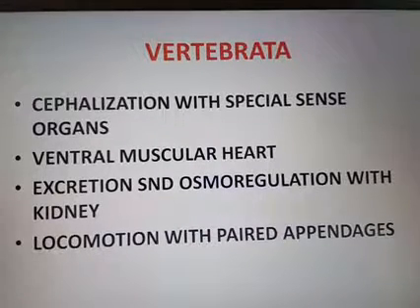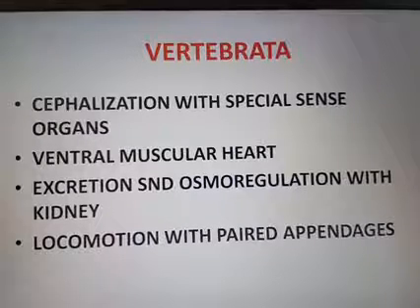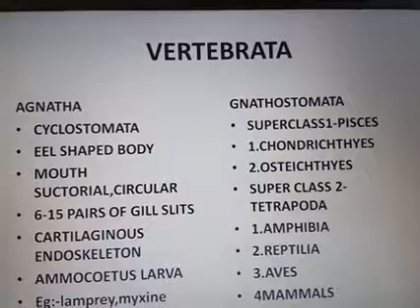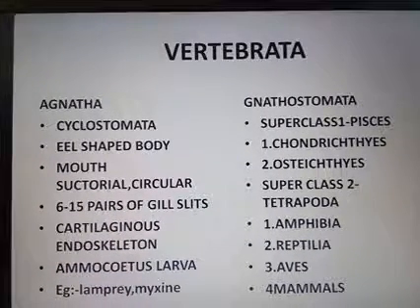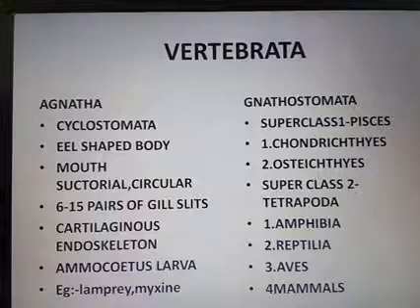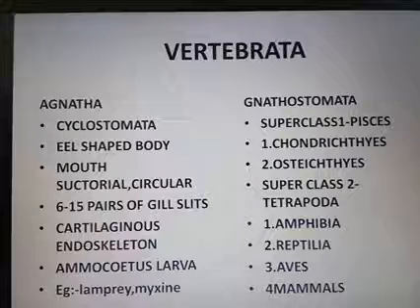The main features of vertebrates are cephalization with special sense organs, ventral muscular heart, excretion and osmoregulation by kidney, and locomotion with paired appendages. The group Vertebrata is divided into two divisions, Agnatha and Gnathostomata. Agnatha means the lowest or most primitive of all vertebrates.